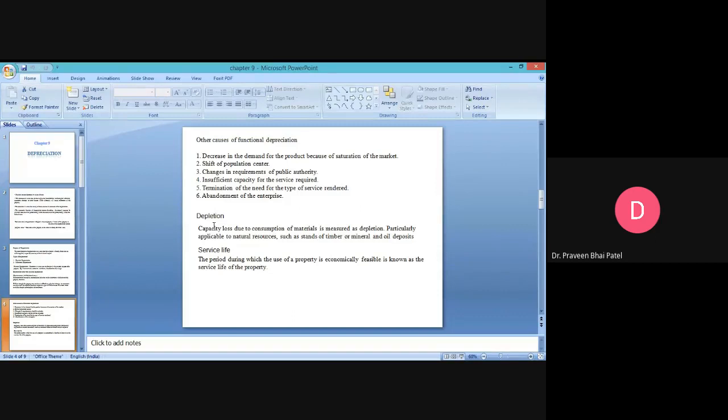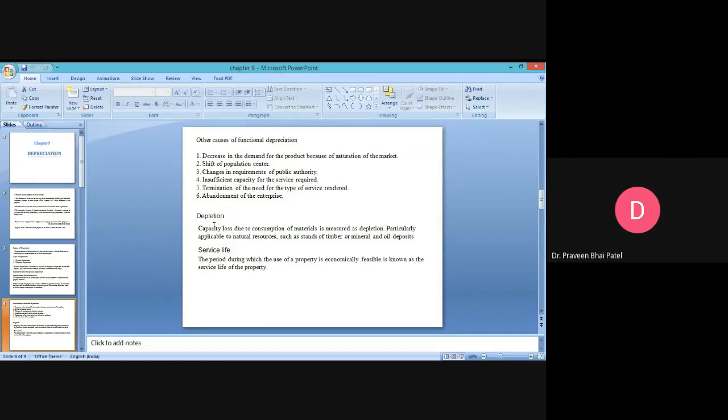Changes in requirement of public authority. Very much clear, as we know that with respect to time, the priority of the public changes. If you are not enhancing the quality of your product, then slowly, if good products are available in the market, more products are available in the market, the people will shift to that product. So with the change in the requirement of public authority, this is one of the major reasons.